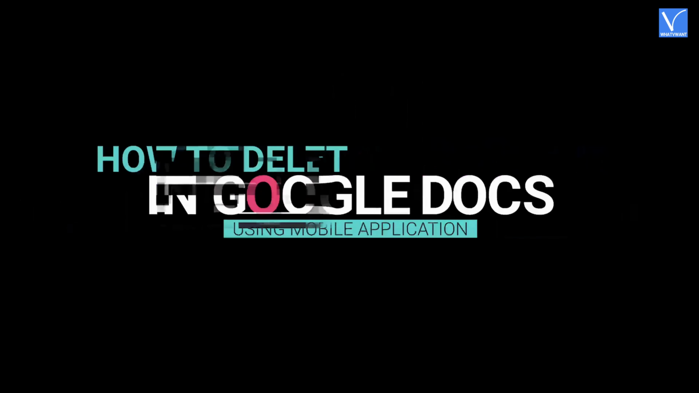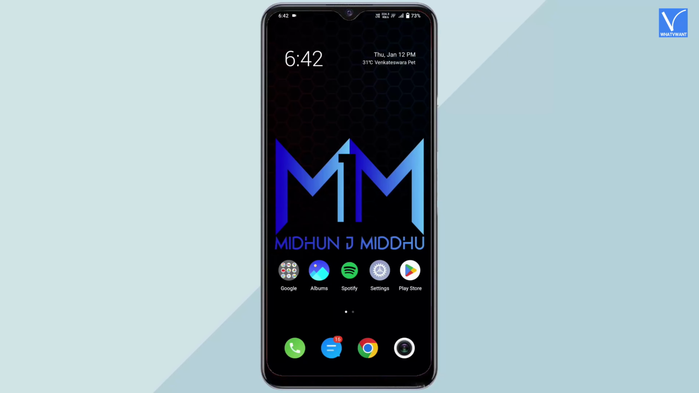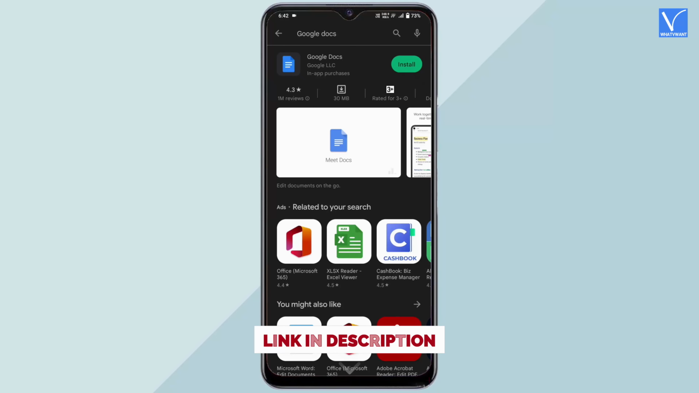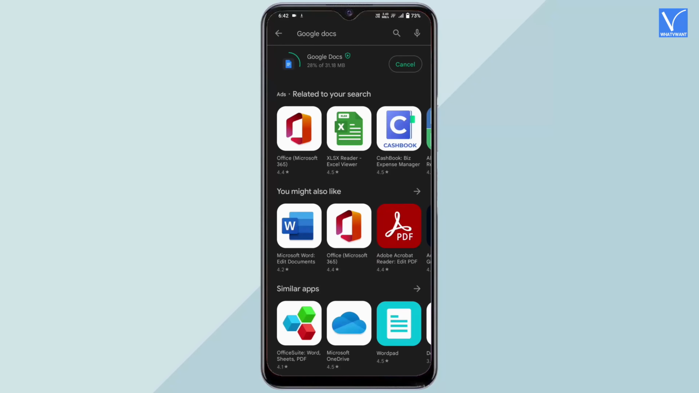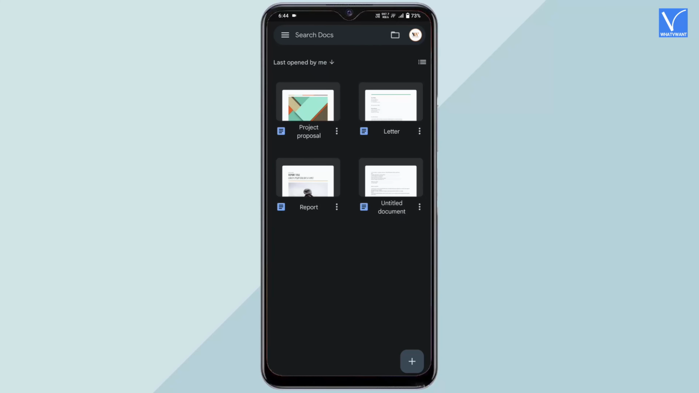How to delete a document in Google Docs using mobile application. Launch the Google Docs application on your mobile. If you don't have Google Docs application on your mobile, open Play Store and search for Google Docs. Tap on Install. After the completion of installation process, tap on Open. Then the Google Docs application will be launched.